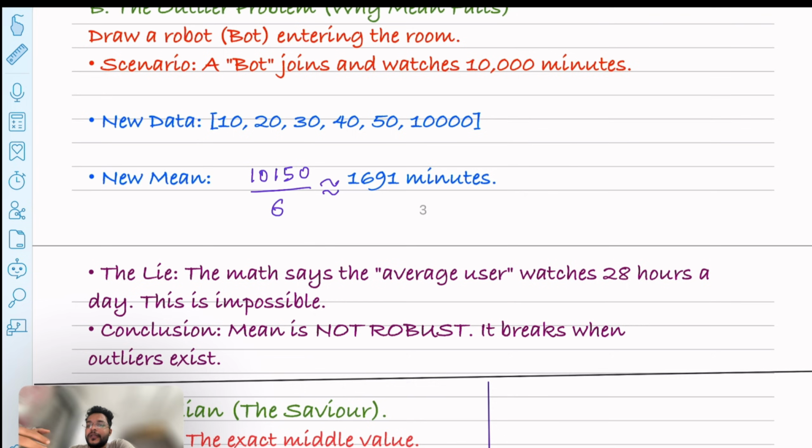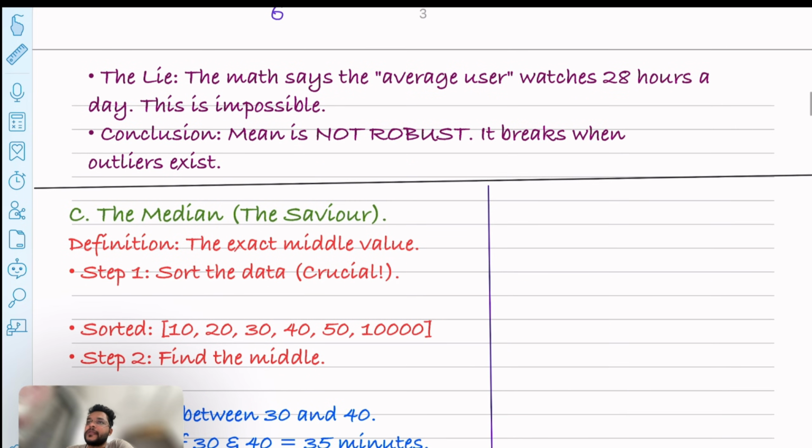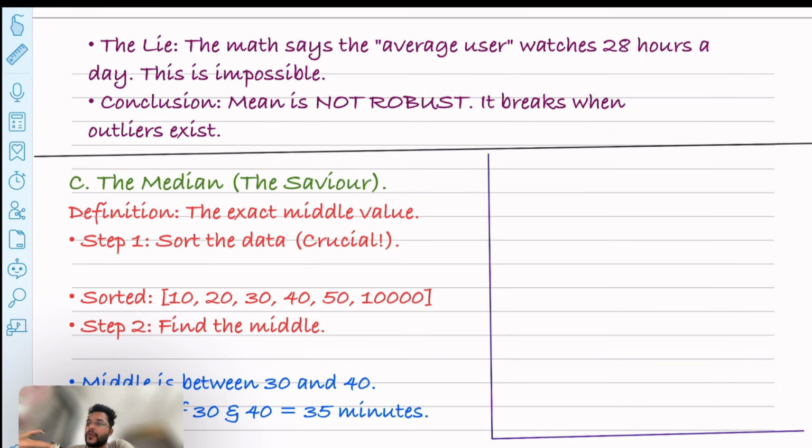So the conclusion is that the mean is not robust. It breaks whenever an outlier exists. I can't just go to my boss and say, okay, the average user watches for 20 hours a day. That is impossible, right? So the math is lying to us. That's where attempt 2 comes in, where we use the median. The median is our savior.